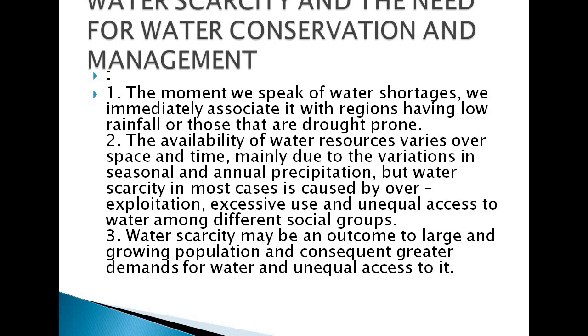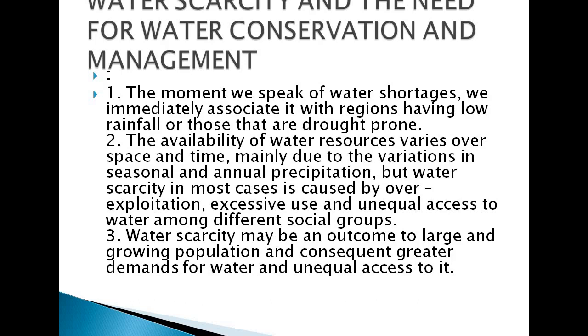So basically it is telling us that water scarcity may be an outcome of a large and overgrowing population. I just told you that because of this large and overgrowing population around us, the demand for water is increasing, and consequently the greater demand for water results in unequal water distribution to each and every person.